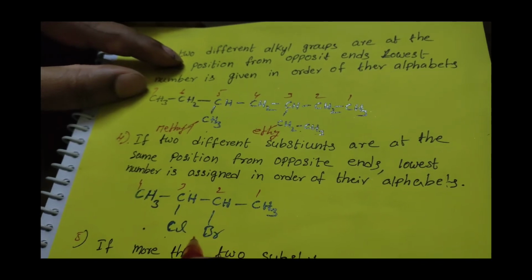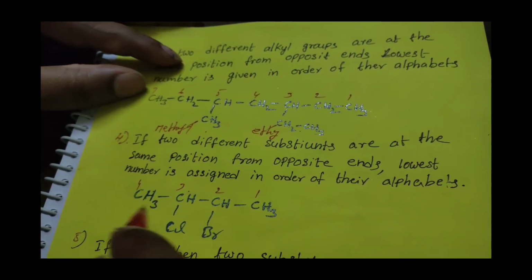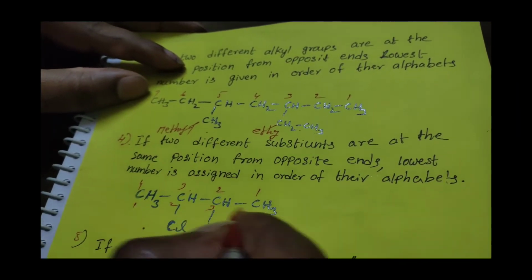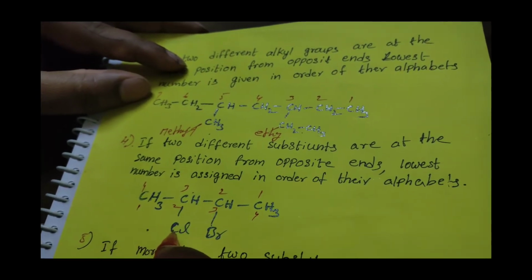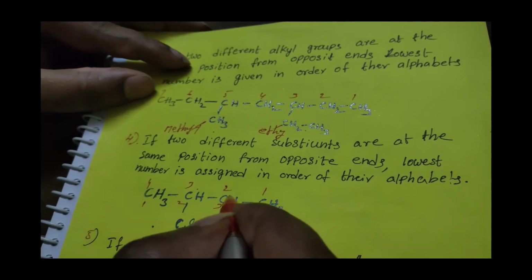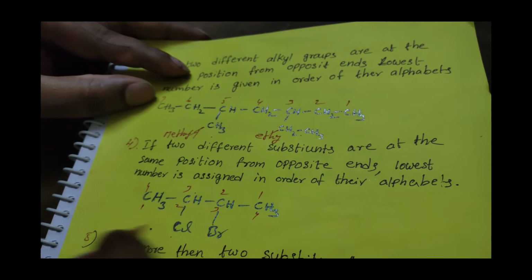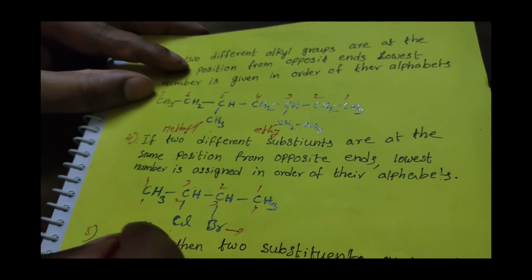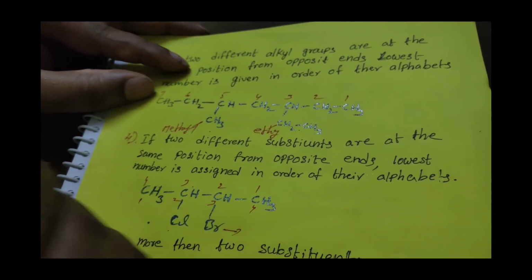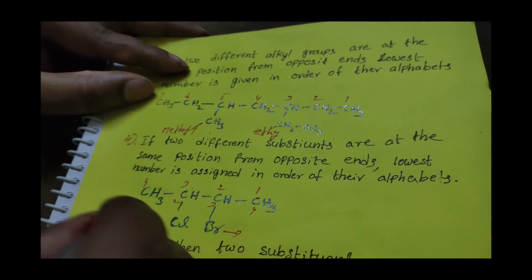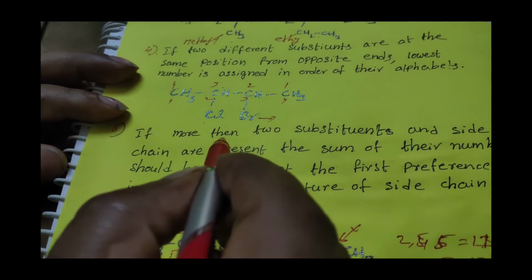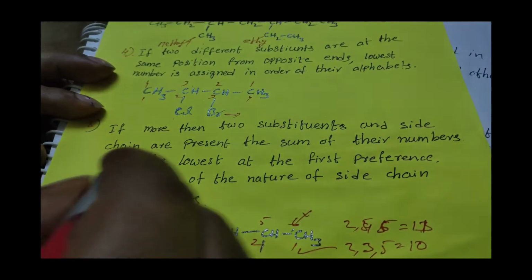And at this time I get a doubt: from which direction should we give the numbering? If you give the numbering from left to right, 1, 2, 3, 4, the second position is chlorine. And if you give the numbering from right to left, 1, 2, 3, 4, the second position is the bromine. According to alphabet, the bromine is first and the chlorine is second. That's why at that time we give numbering from right to left, and the name of the compound is 2-bromo-3-chlorobutane.